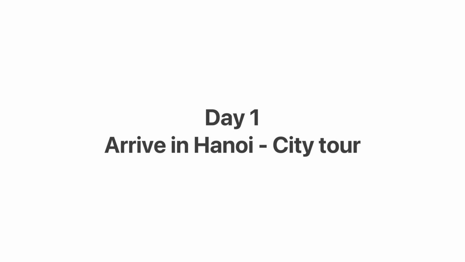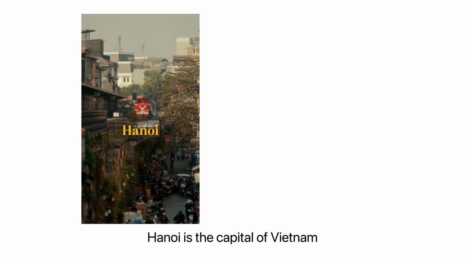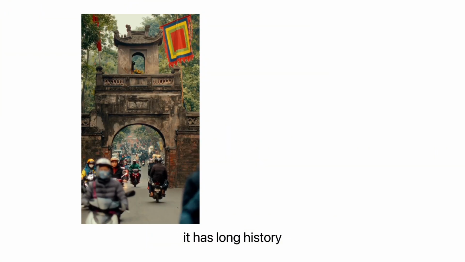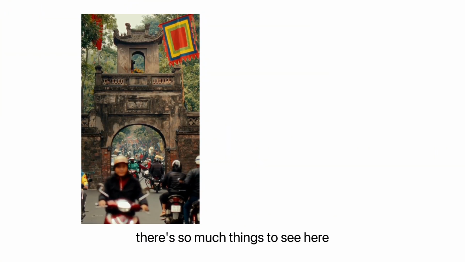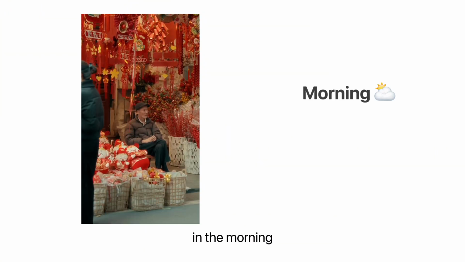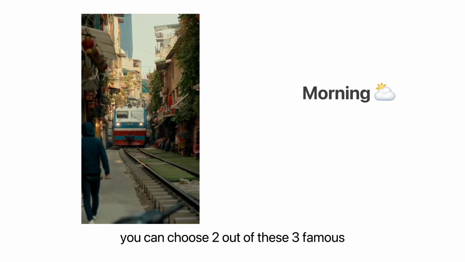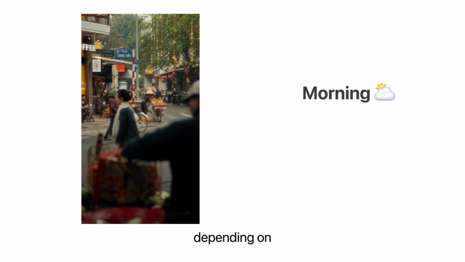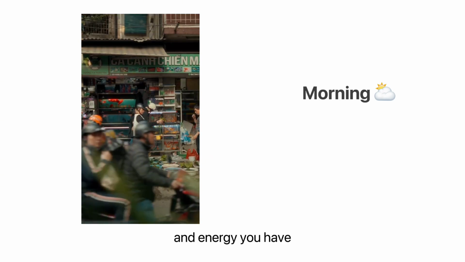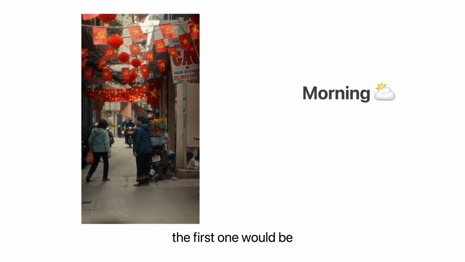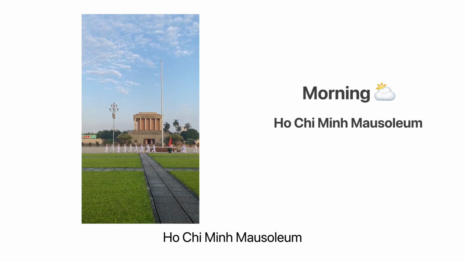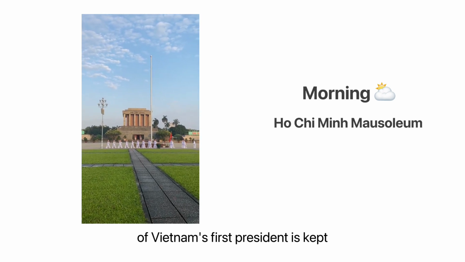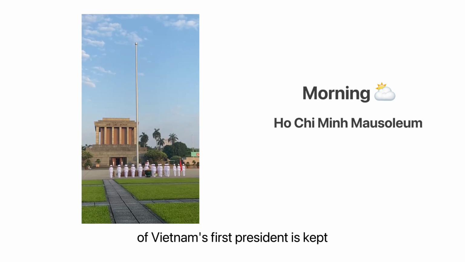Let's start with day 1. Arrive in Hanoi and have a city tour. Hanoi is the capital of Vietnam. It has a long history and therefore there's so much to see here. In the morning, you can choose 2 out of these 3 famous places to visit, depending on how much time and energy you have. The first one would be Ho Chi Minh Mausoleum. This is where the body of Vietnam's first president is kept.